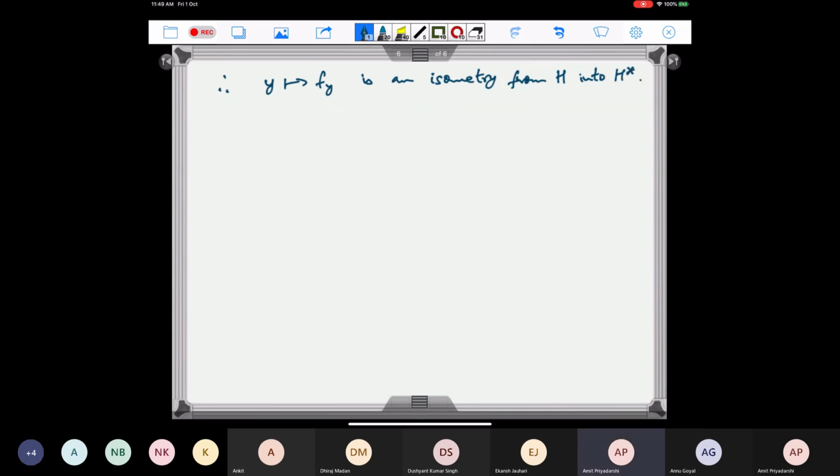Now the important thing is that this map is also onto. So that is the next result that we will show, that this map is in fact onto. That means that if I take any f in H star, then it is equal to f sub y for some y.